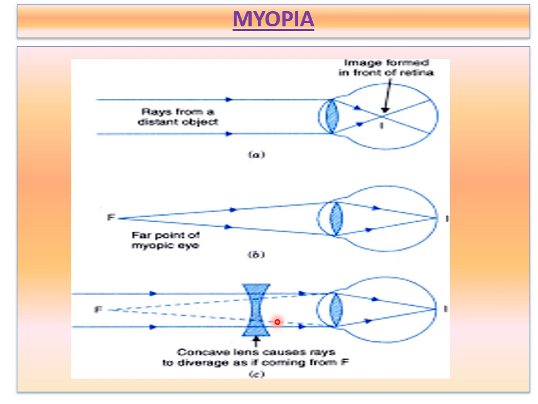Due to this, the concave lens forms a virtual image of a distant object at the far point of this myopic eye. Then the rays of light now appear to be coming from the eye's far point. They can easily be focused by the eye lens to form an image on the retina. Now you understood, I hope so.